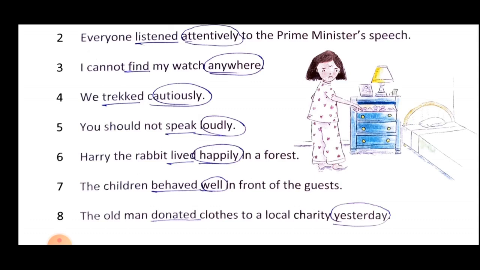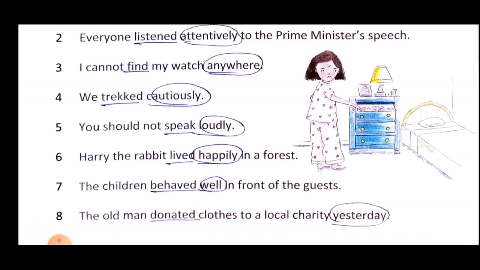Here we have completed the exercise of this chapter. And now I hope that with this exercise and with the examples and with the meaning, this topic is clear to you, that what is adverb. Let us quickly revise it once again. First thing, what is adverb? The adverb is the word which is describing about what? About verb, adjective or any other adverb. So the word which is describing about verb or adjective or any other adverb, that is called adverb.